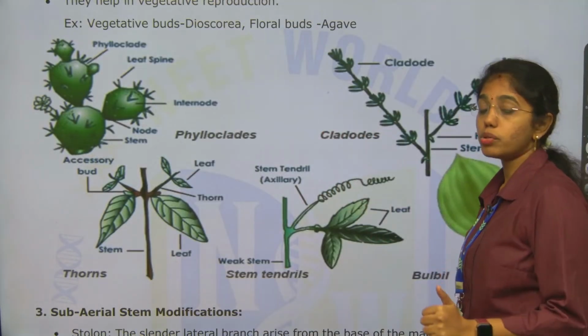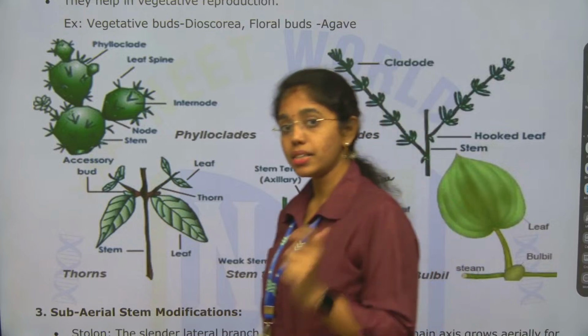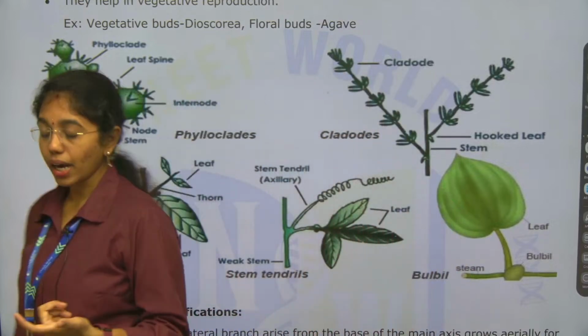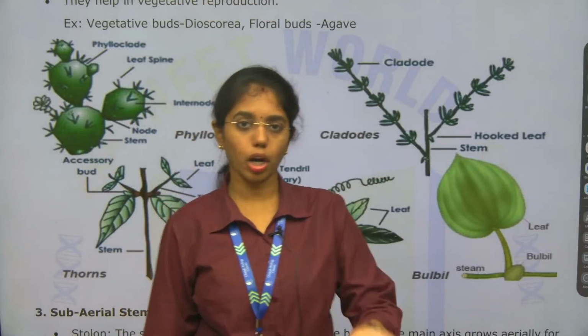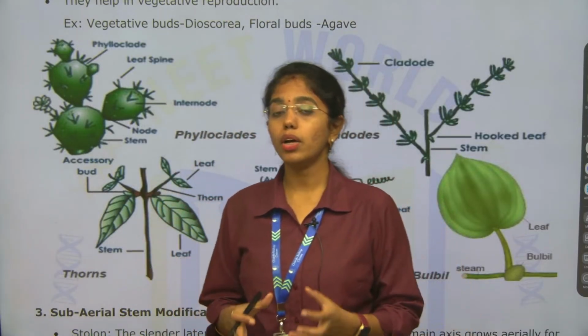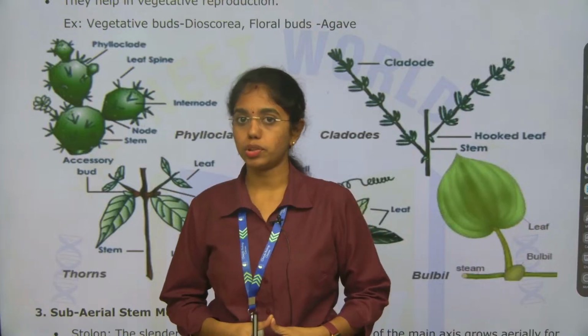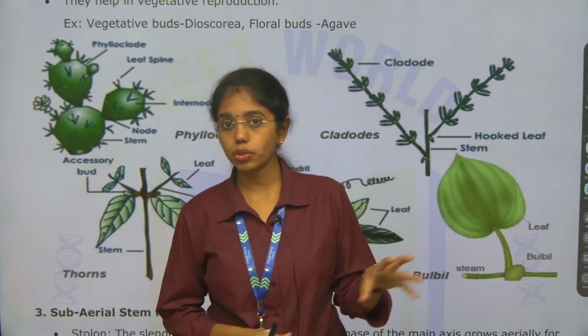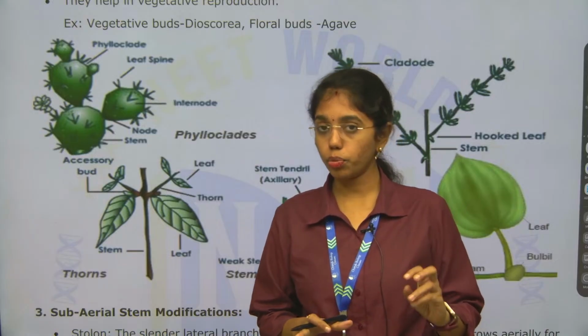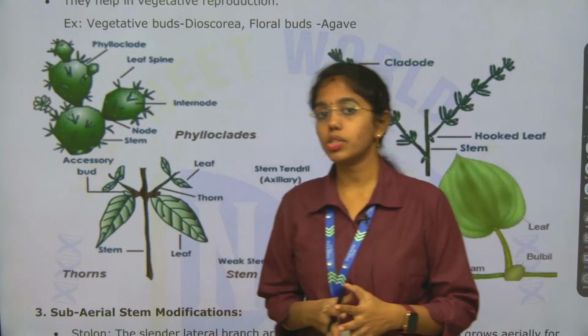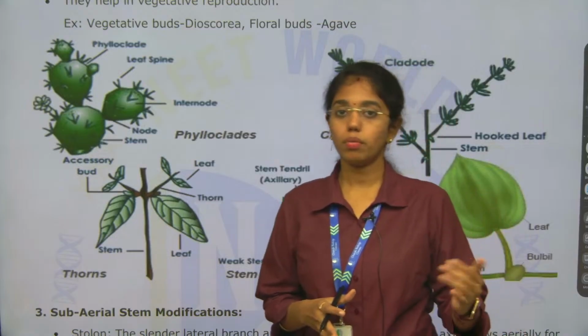Whenever you attempt a long answer question in biology, be it botany or zoology, mostly choose diagram based questions, because a diagram carries certain marks. So diagram based questions will help you add more score.